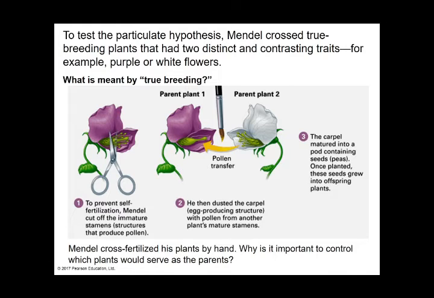In terms of the particulate hypothesis, Mendel crossed true-breeding plants which have two distinct and contrasting traits, for example, purple or white flowers. To prevent self-fertilization, he cut off the immature stamens. Stamens are the structures that produce pollen. And he dusted the carpel, which is the egg-producing structure similar to the ovum, with pollen from another plant, the opposite of the plant that he wanted to study. The carpels matured into pods containing seeds, which we call peas. Once planted, the seeds grow into offspring plants.